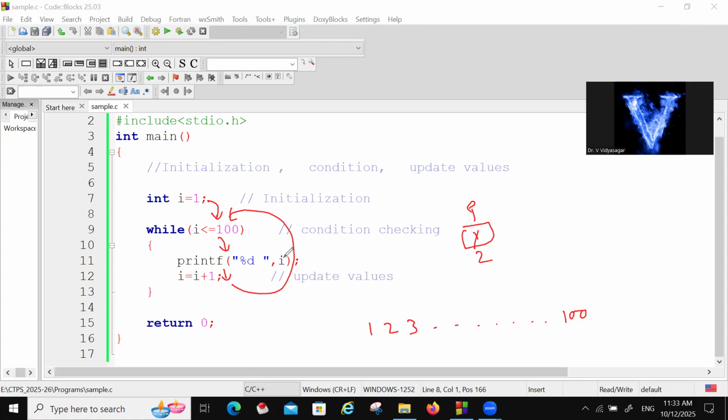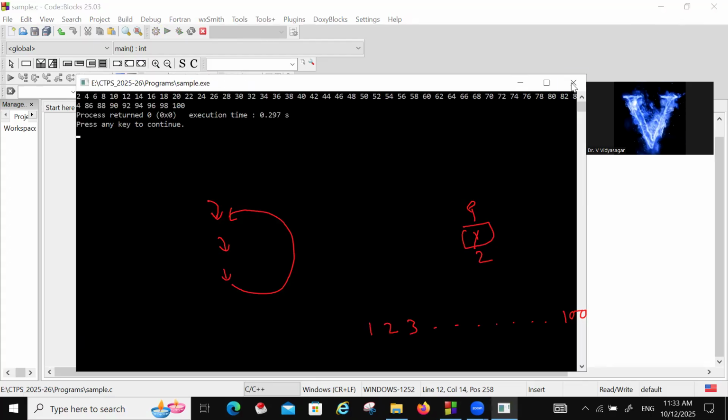Suppose if I want only even numbers. Even numbers means what to do? Even number starts from generally 2. And 2 to increment is happening. 2 to increments means you will get even numbers.